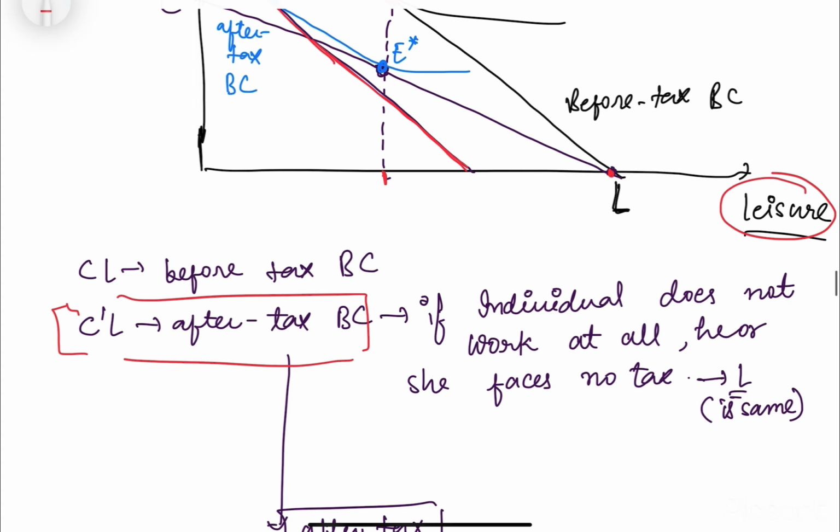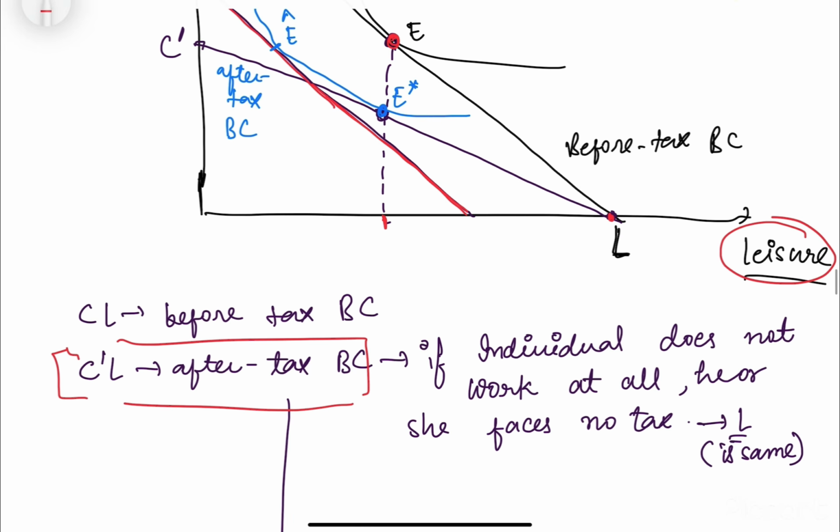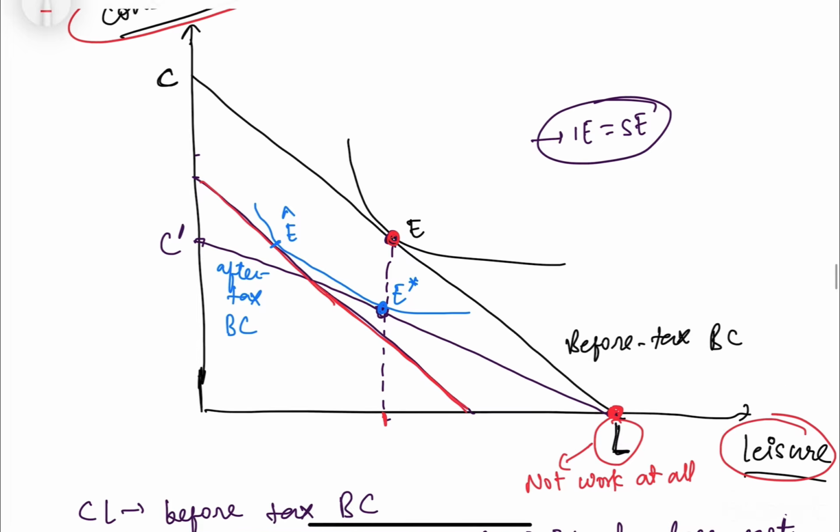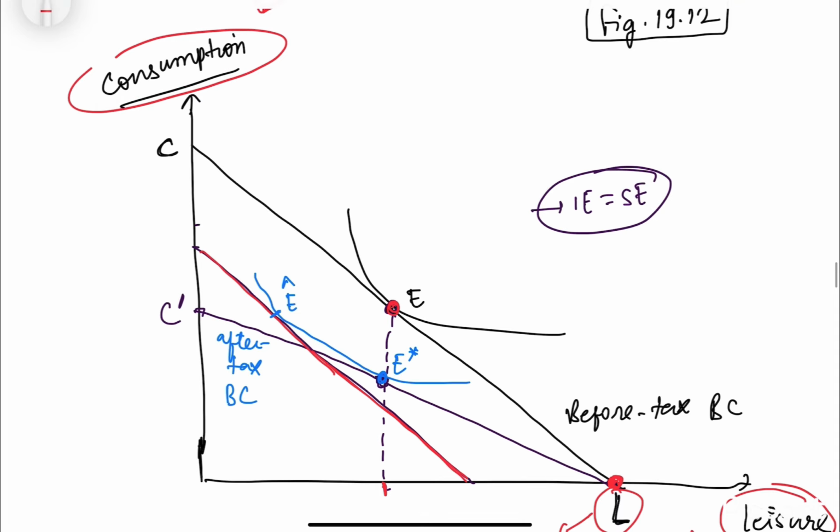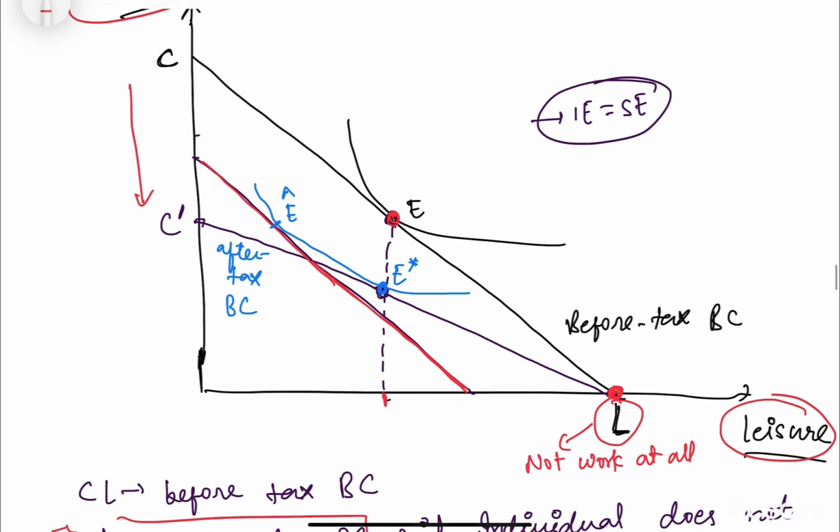If there is a tax, then what happens? Because tax लगेगा here, this point is representing what? Individual is not working at all, right? So if an individual is not working at all, he has no income, तो टैक्स किस पे लगेगा? There is no tax. So our after tax line will also start from here. So एक pivot करेगी, like, but if tax is imposed on the income like 50%, तो उसका consumption will reduce by half only. So this is how we would get the after tax line, C dash L.